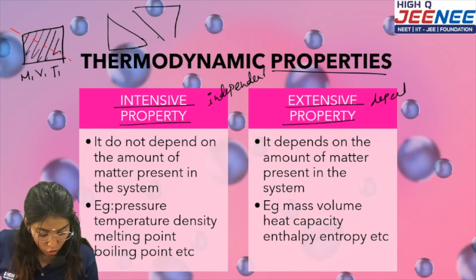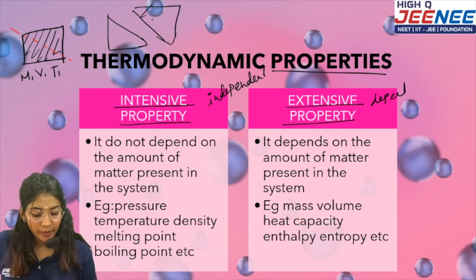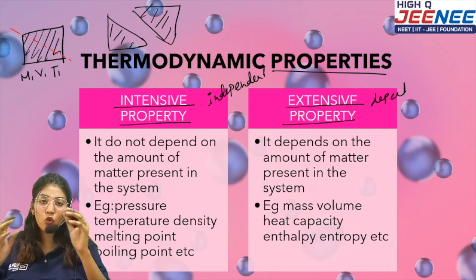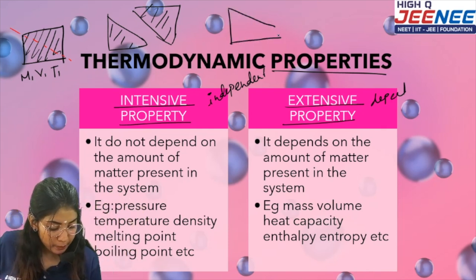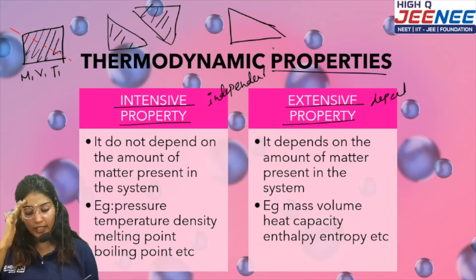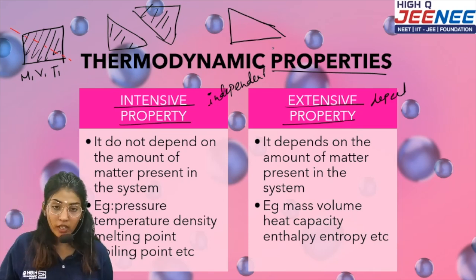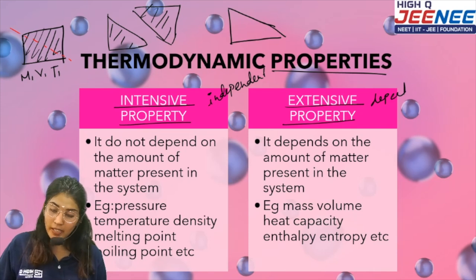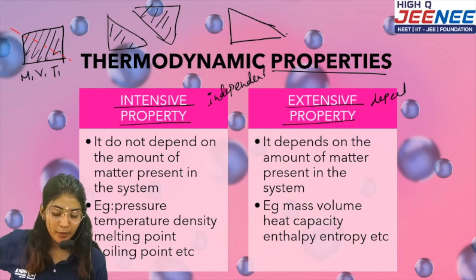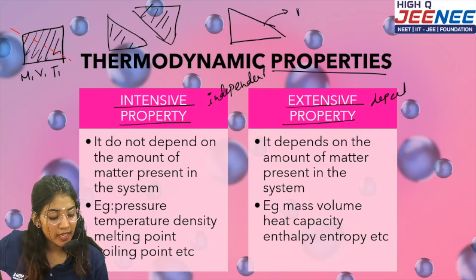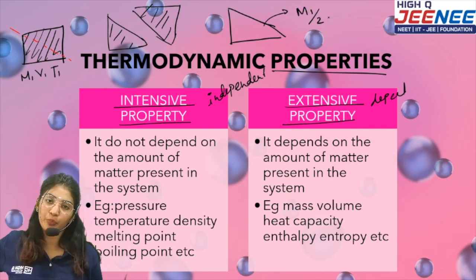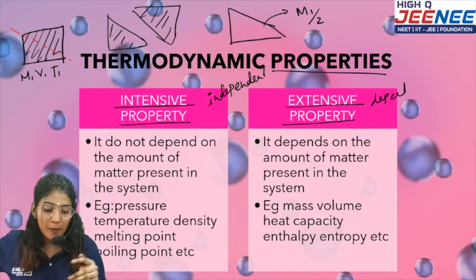It becomes two equal sizes. Now tell me, what am I going to do now? I'm going to consider only one piece. Let's take one piece out of it. I'm taking only this one piece. Okay, so what was its mass? The mass was m1. What will its mass be now? Will it be the same? No. Its mass will be m1/2. Correct? If I have divided it into half, then what will the volume be?